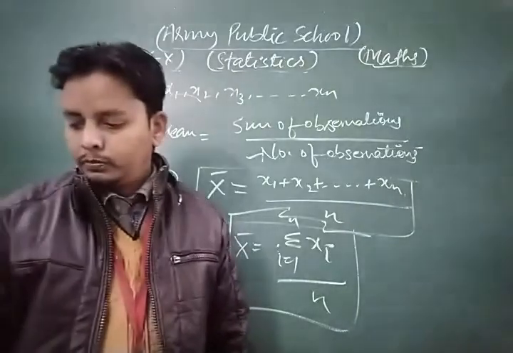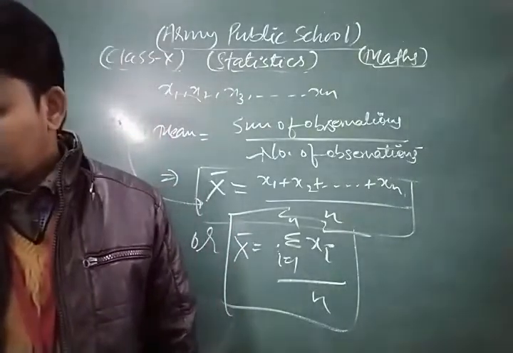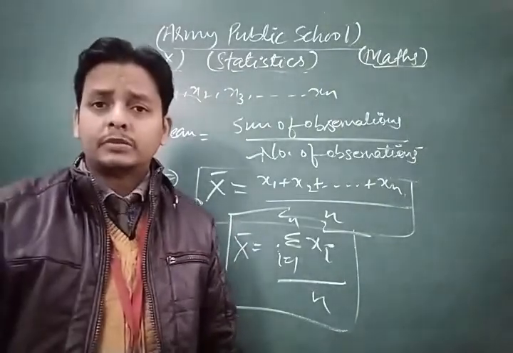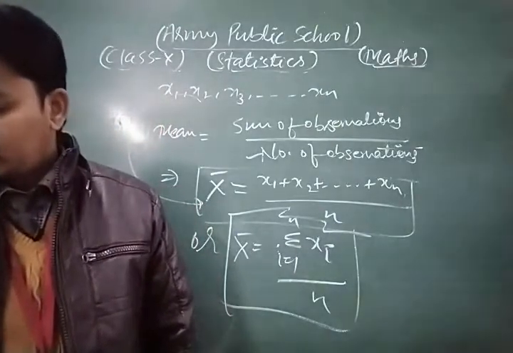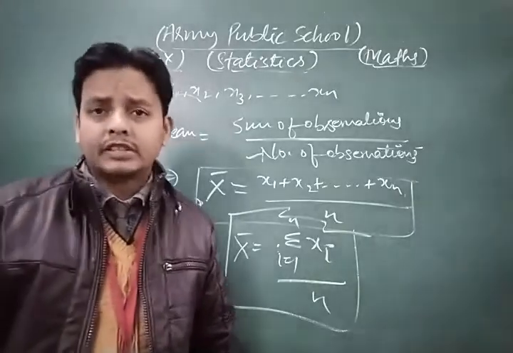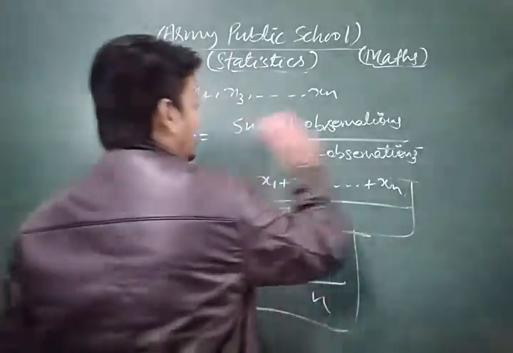Now we are going to discuss grouped data in which frequency is given.